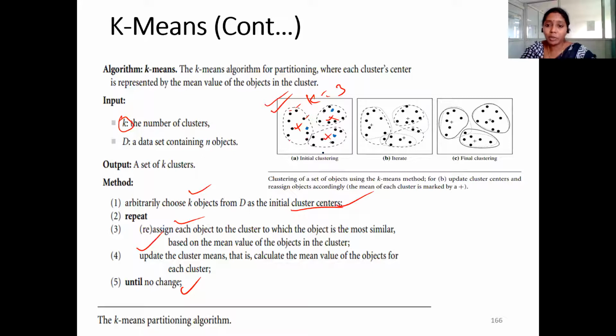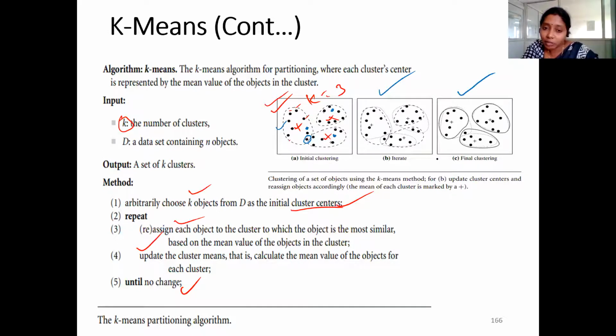If you observe here, after some number of iterations, this particular data point, initially it falls in this particular cluster, whereas after some number of iterations, it falls under here. This is the final stage actually.